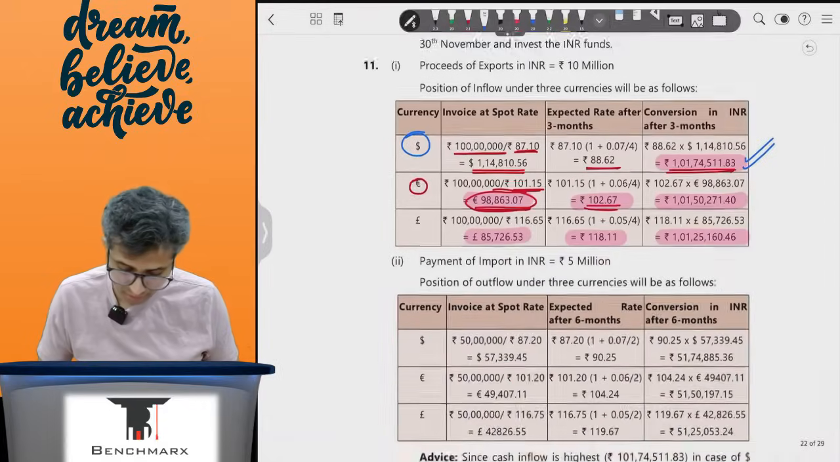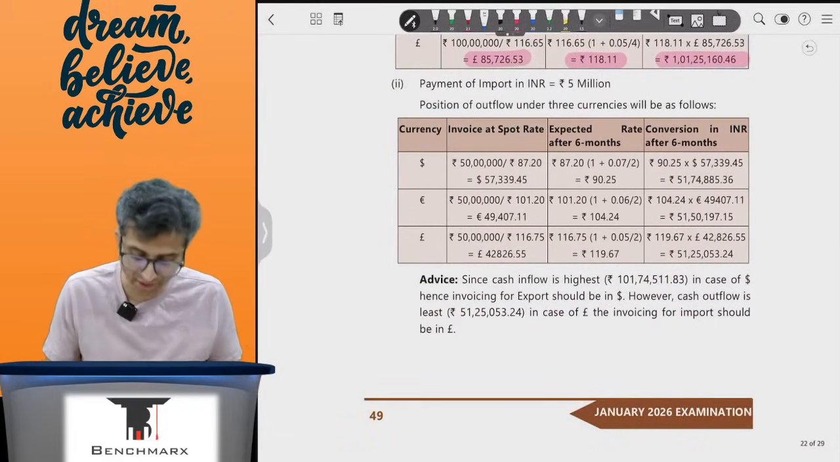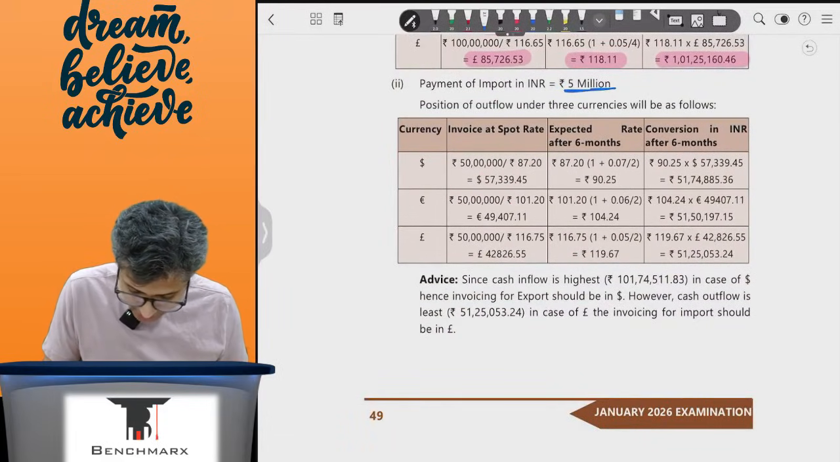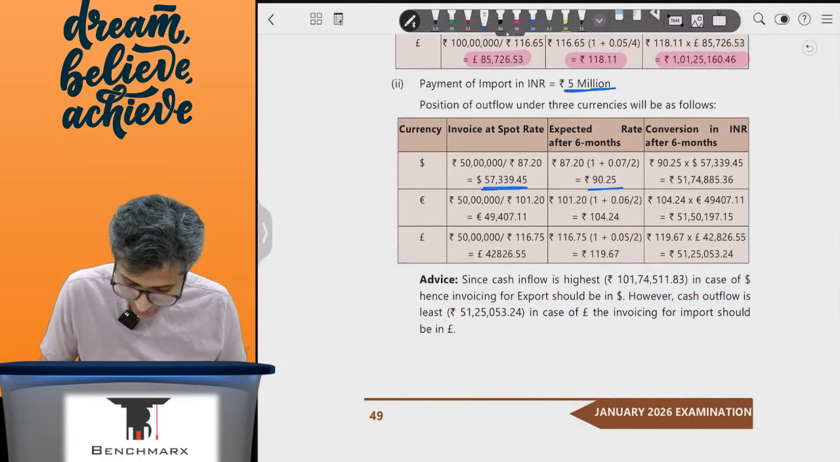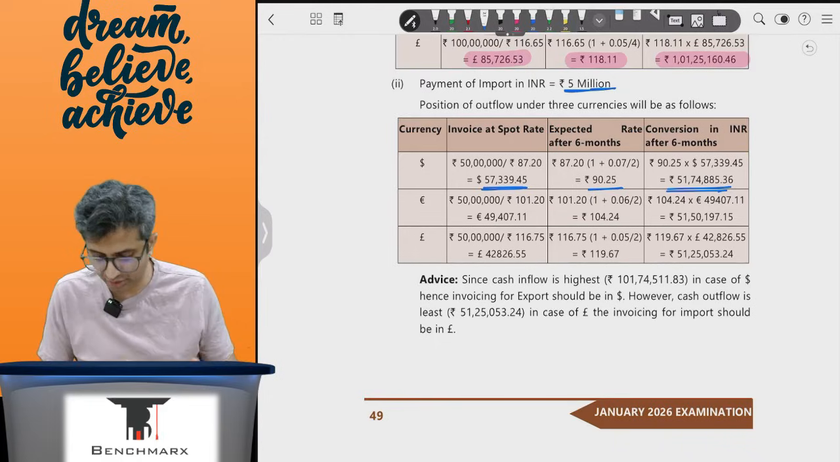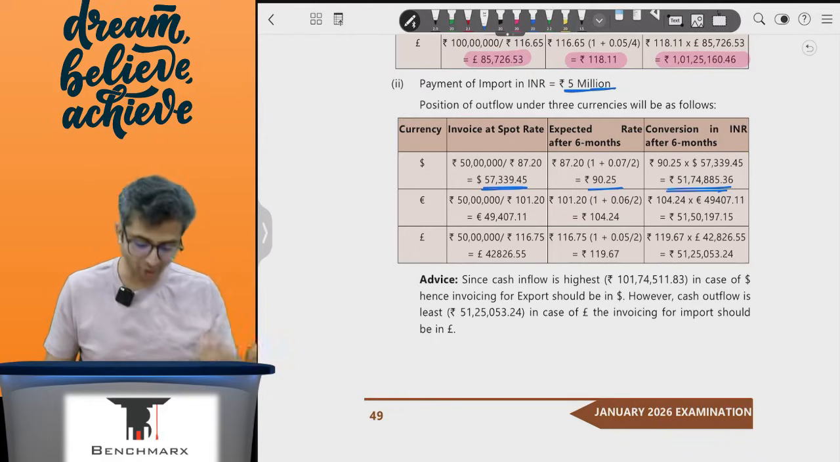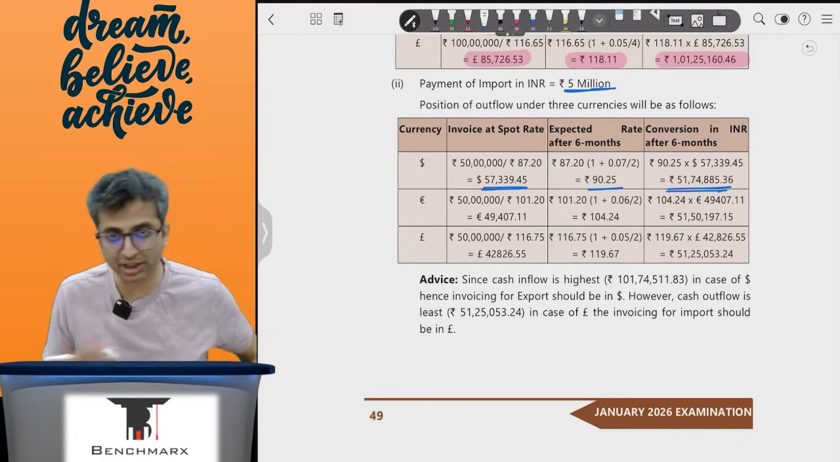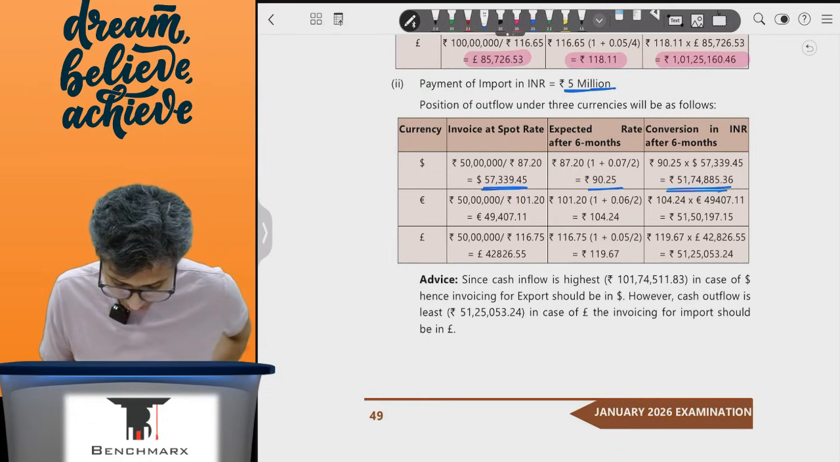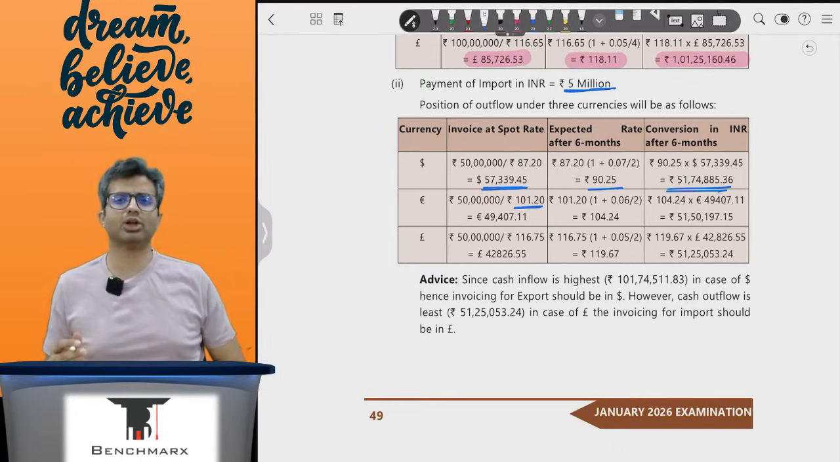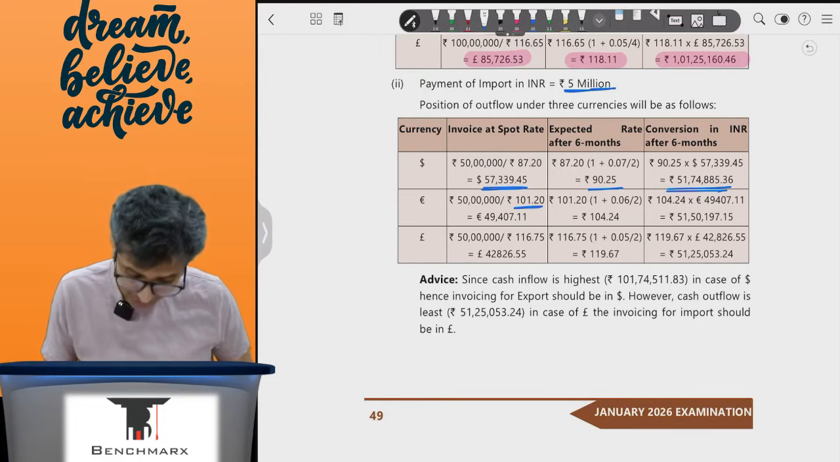So this is in case of dollars, and if you can understand what is to be done for dollars, you will understand for the other currencies as well. So over here, this is $57,000 invoice, 90.25, and 51 lakh 74,885, exactly. Now the same working will go for the euros, where I will again take the ask rate. I will divide it so that the rupee gets cancelled and your answer remains in euros.